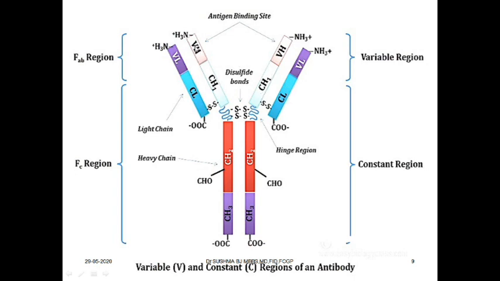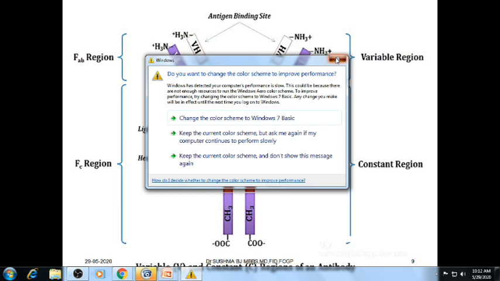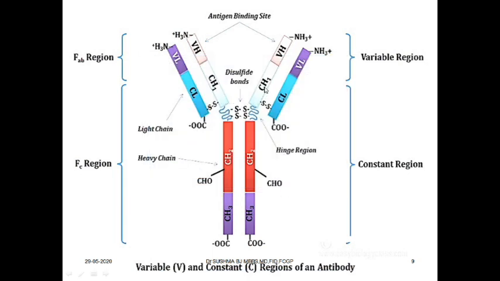Now the heavy chain and light chain contain a variable region and a constant region. This is a heavy chain, which is made up of CH1, CH2 and CH3. That is the constant region on heavy chain 1, constant region on heavy chain 2, and constant region on heavy chain 3. Getting my point? And this is the variable region.